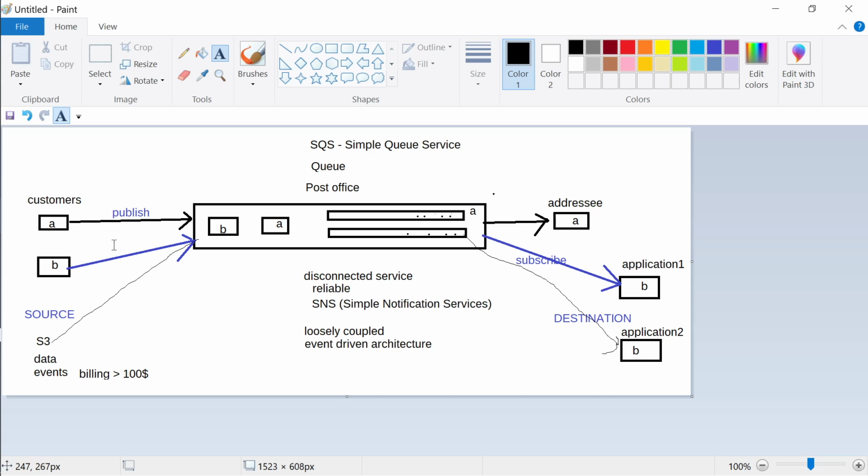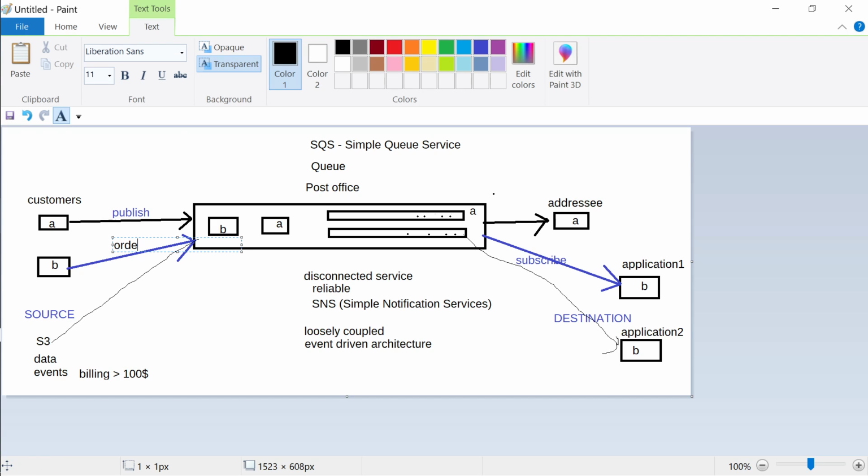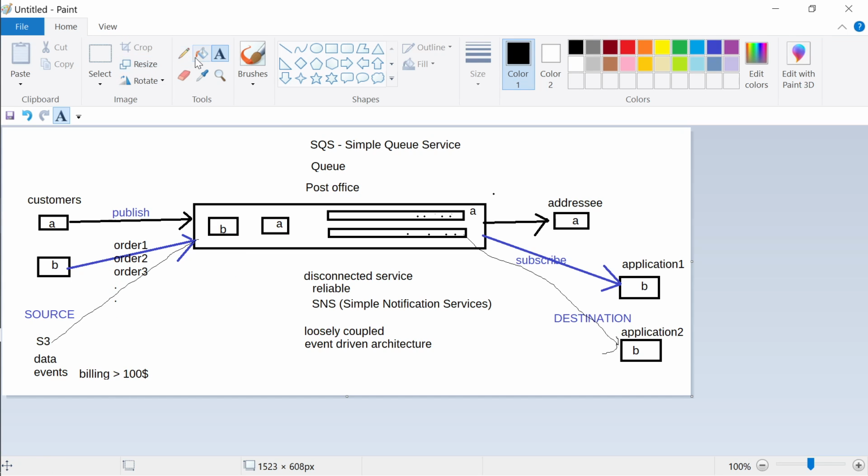So orders are coming, order number 1, order number 2, order number 3. Ideally in any application, every time the order comes in, one option is you directly put it in the database over here. Order number 1 has come, order number 2 has come, order number 3 has come.